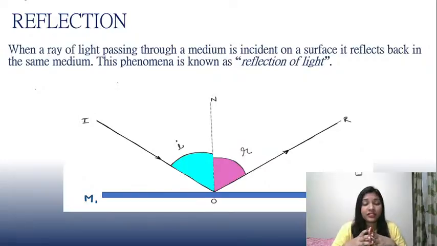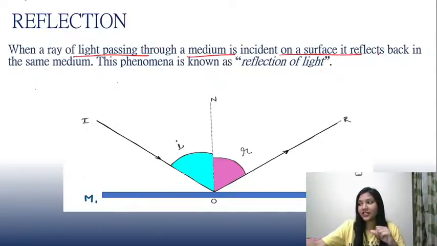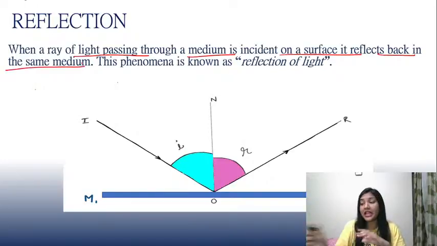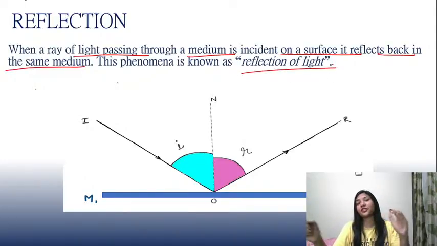Before moving further, before understanding the major concepts of color, we must understand the concept of reflection. I'm very sure you have understood this topic in your junior classes. So what is reflection? Reflection is when a ray of light passes through a medium, is incident on a surface, then it reflects back in the same medium. It will be returning back in the same medium. And this phenomenon is known as reflection of light.